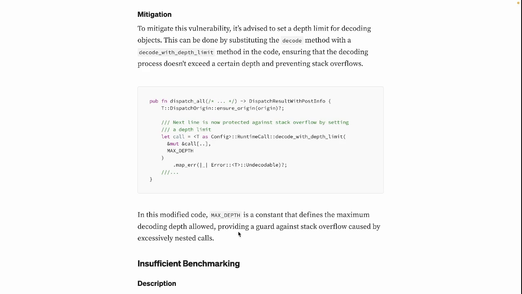So in this modified code, the max depth is a constant that defines the maximum decoding depth allowed, providing a guard against stack overflow caused by excessive nested calls. Okay, so let's move further.